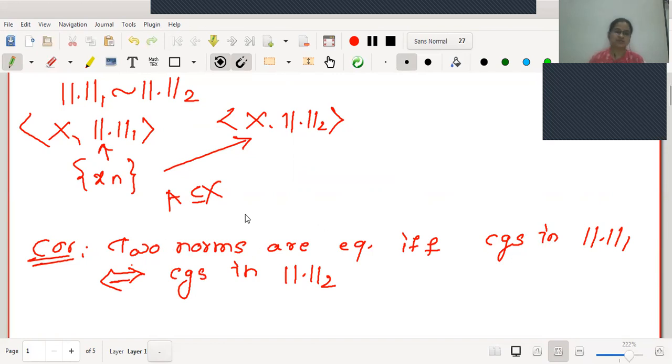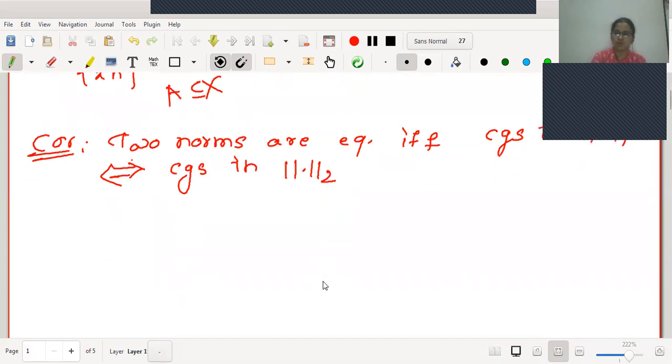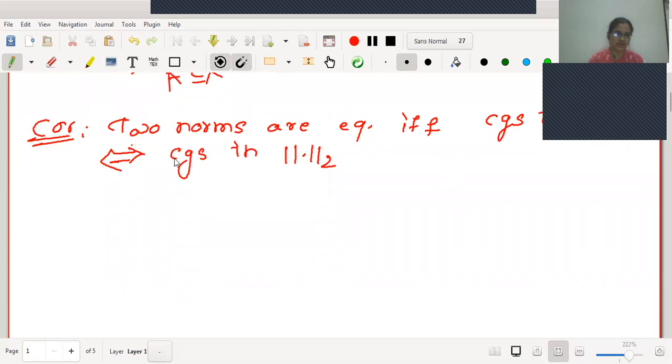We have seen the first part, that if the norms are equivalent, then convergence in norm 1 implies and is implied by convergence in norm 2. The reverse part of the proof is obviously true. Therefore, we will not go into detail. We will go for an example. Today we will deal with one example.